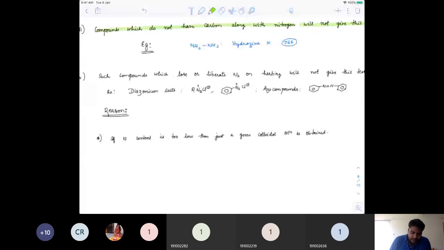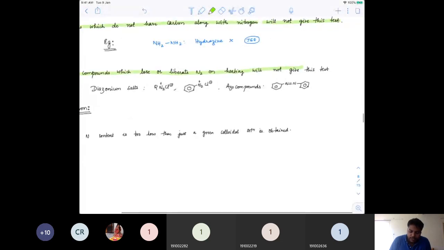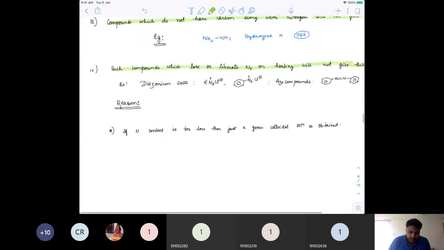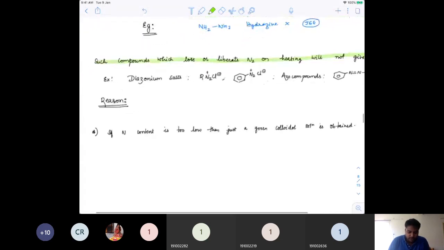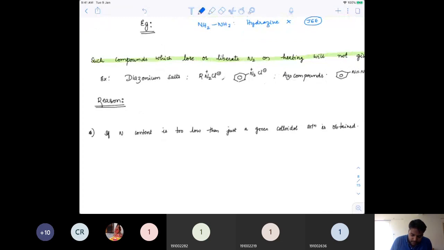Another type of question that is asked is some compounds which liberate N2 gas on heating will also not give this test. For example, diazonium salts. What are diazonium salts? Basically, if you have any R group attached to N≡N+ and Cl-, this type of salt is called the diazonium chloride salt.